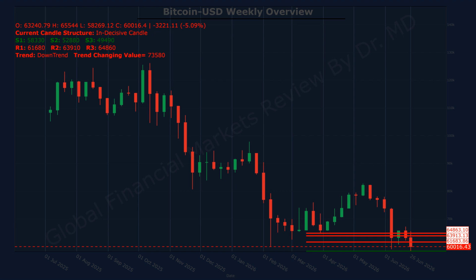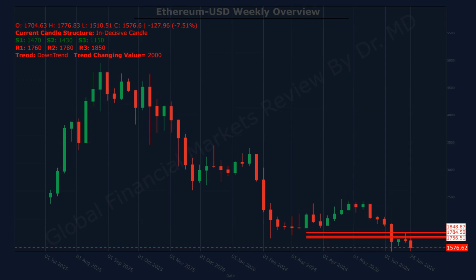In summary, Bitcoin USD remains in a market phase where price structure and momentum alignment will be critical. Traders should continue monitoring key support and resistance levels for confirmation of the next directional move. It is likely to sustain its downtrend in the upcoming week.